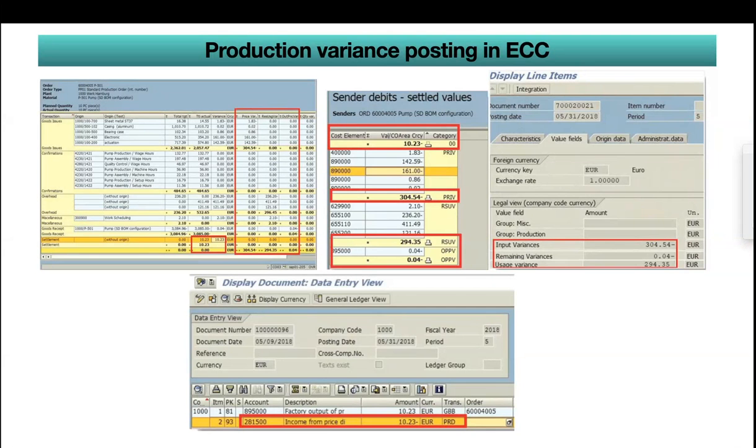But you can see the same in COPA. When you open that COPA document, you can see input variance 304.54, and remaining variance is 0.004 euros credit, and in total the variance is 294.35. Sorry, my bad. The input variance is 304.54, the remaining variance is 4, and the usage variance is 294.35. Total is 10.23.